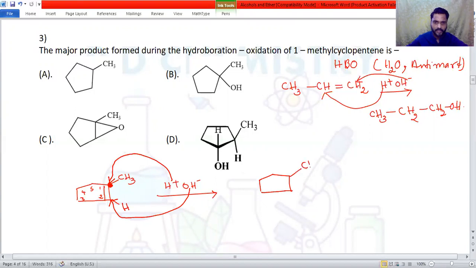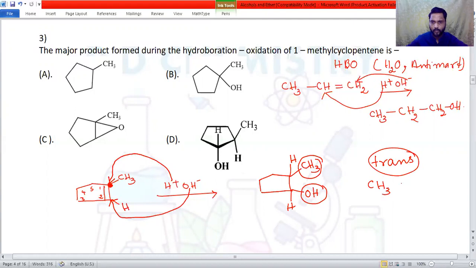Then CH3, then hydrogen is there here, earlier hydrogen, then OH group is there. So we'll get a compound like this: CH3 is on one carbon atom, OH is on the neighboring carbon atom. Now generally how the reaction takes place, we'll have actually a trans compound that is formed, that is, CH3 and OH are trans to each other. So if we look at this structure, the answer is option number D, right?